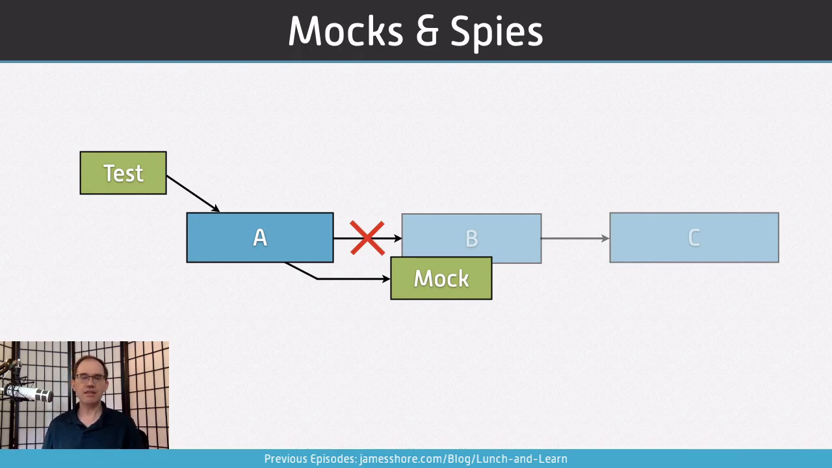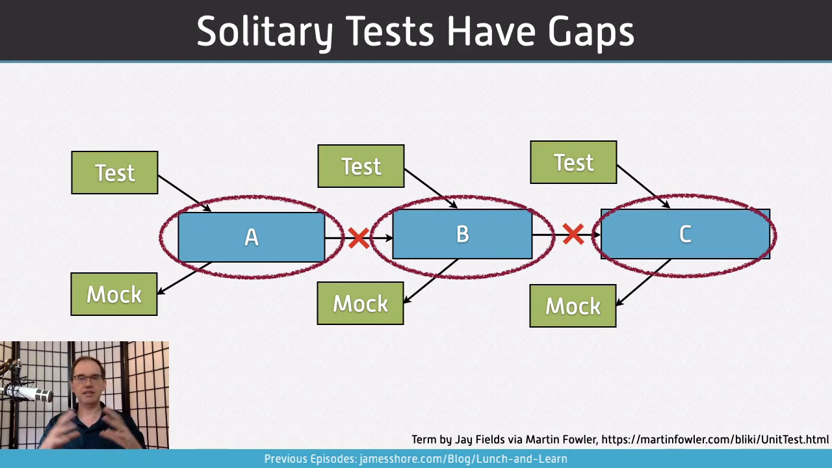Well, mocks and spies do have a downside, which is that they're solitary tests. If you test a system with nothing but mocks, you end up with gaps, because a solitary test will check that A is working correctly, and it will check that B is working correctly, and that C is working correctly. But it will not check that B works the way that A expects, and it won't check that C works the way that B expects. So you end up with these little gaps where we can test that A is using B, but we can't test that A is using B correctly. And when it doesn't use B correctly, then we have a bug.